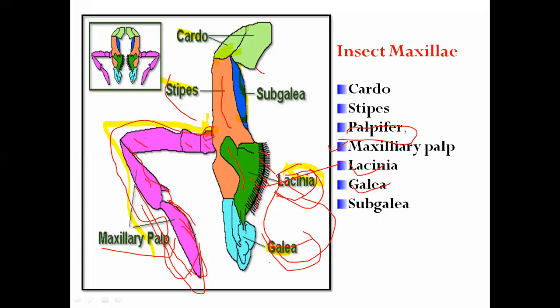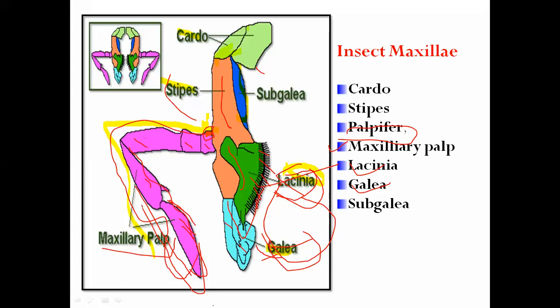Now let's see in detail about the galea. What is the galea? It is the outer lobe, known as the galea, and it is two-segmented in grasshopper and cockroach. It overlaps the lacinia part, so it acts like a hood of the lacinia.